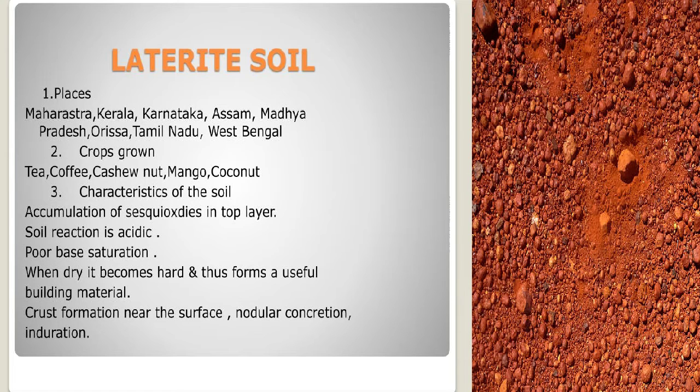If we add some fertilizer to it, it can be useful for crop cultivation, and it is suitable for cultivation with adequate doses of manure and fertilizers. This kind of soil is mainly found in Maharashtra, Kerala, Karnataka, Madhya Pradesh, and Orissa, and also Tamil Nadu and West Bengal.